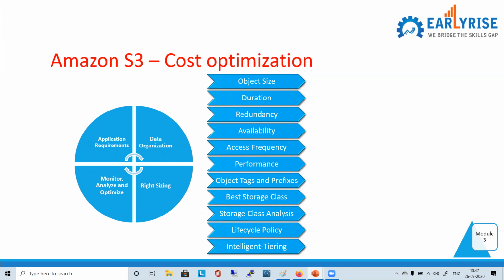Life cycle policy is for expiration also. So delete it after 1 year. Don't want any logs or system logs or any kind of log after 1 year. So it's not needed. Delete it. Put some rule. You don't have to do it manually; you put some policy and it will be automated. Intelligent tiering, as we discussed.